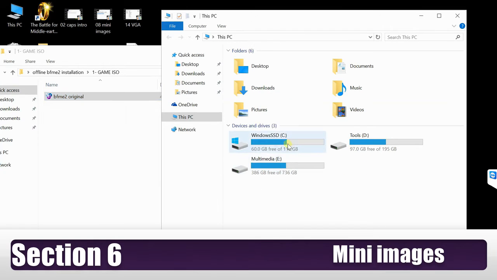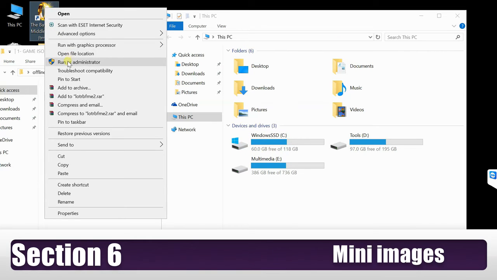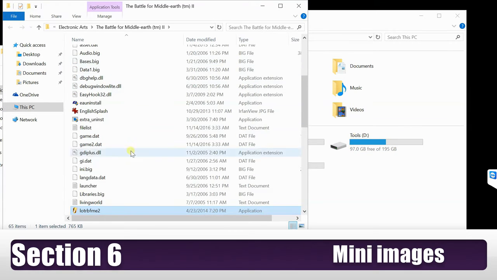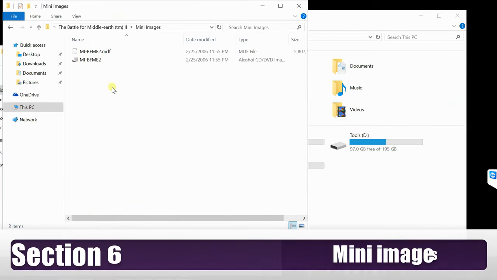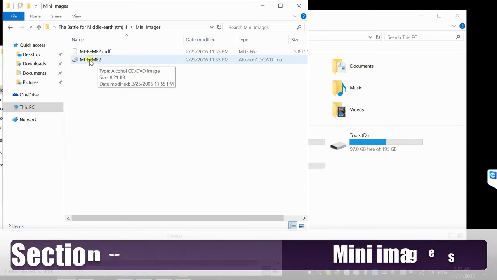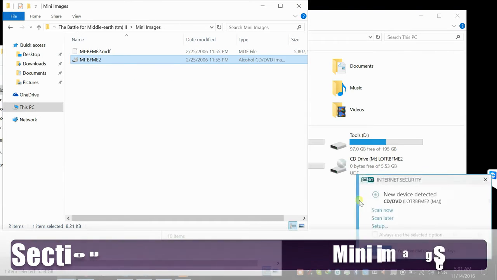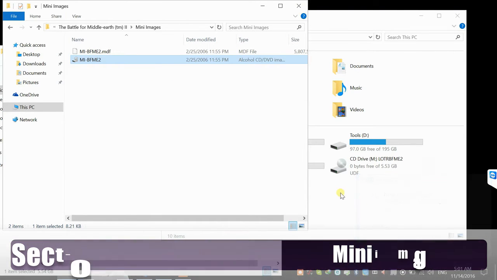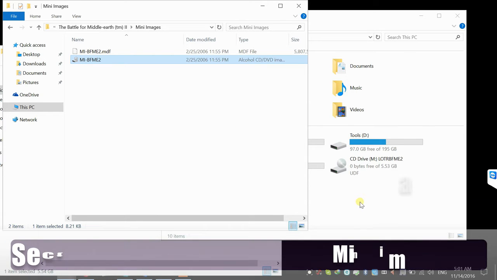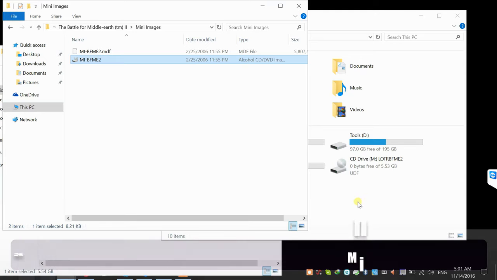Go to the game directory where we put the mini images and mount the mini images. Here it is. So you need the original ISO to install the game, and you need the mini images to run the game.